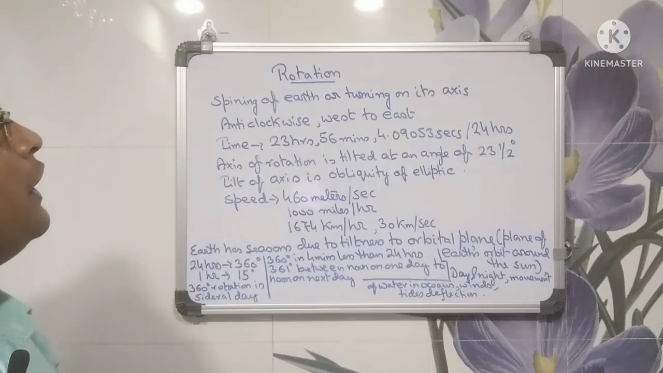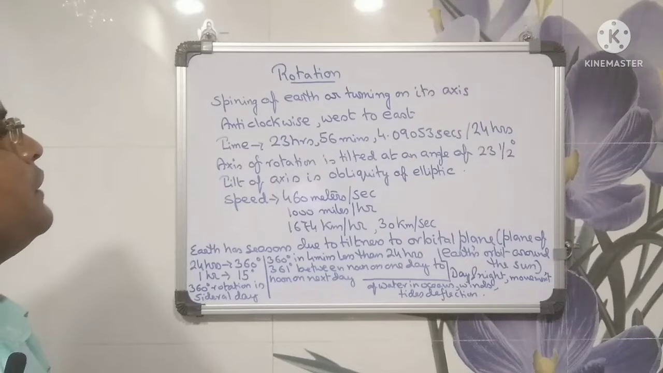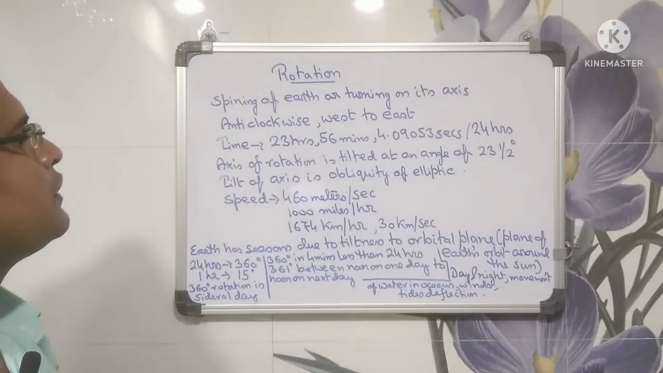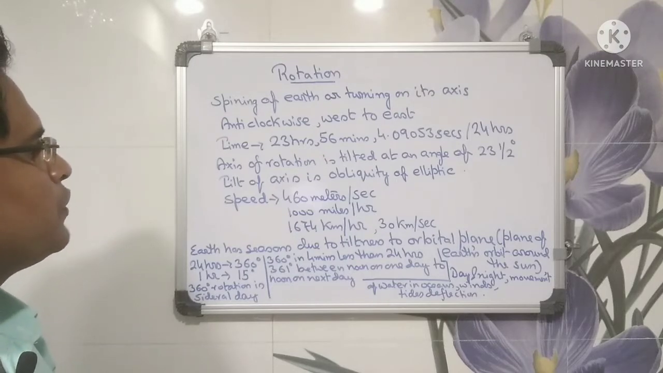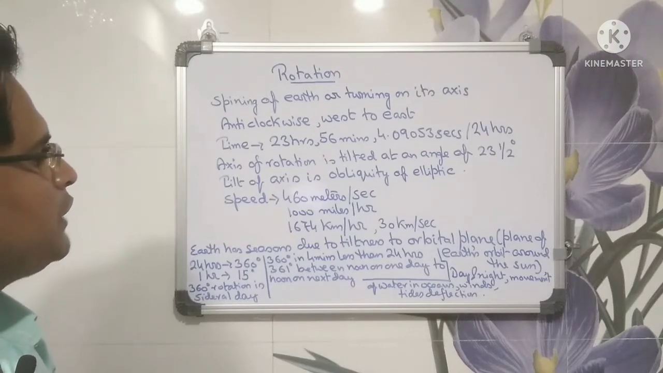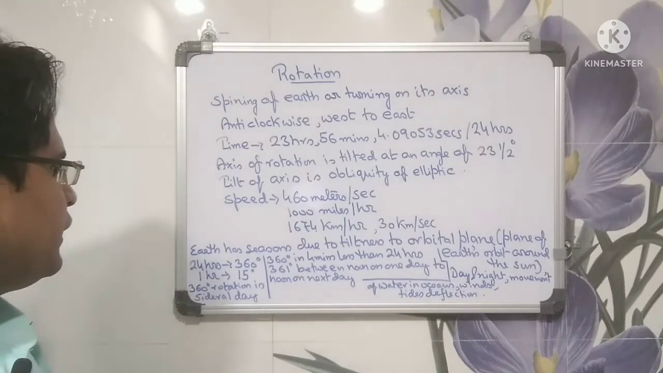The spinning of Earth, or turning on its axis, is rotation. It is in an anti-clockwise direction, west to east. The time taken is 23 hours, 56 minutes, 4.09053 seconds, or 24 hours. The axis of rotation is tilted at an angle of 23.5 degrees. The tilt of the axis is known as the obliquity of the ecliptic. The speed of rotation is 460 meters per second, or 1000 miles per hour, or 1674 kilometers per hour, or 30 kilometers per second.